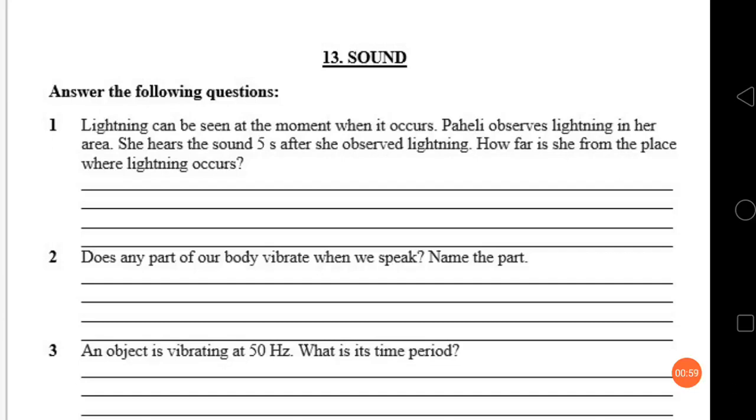Lightning can be seen at the moment when it occurs. Paheli observes lightning in her area. She hears the sound 5 seconds after she observed lightning. How far is she from the place where lightning occurs? So here you are given only one data, that sound reaches Paheli after 5 seconds of lightning, okay?